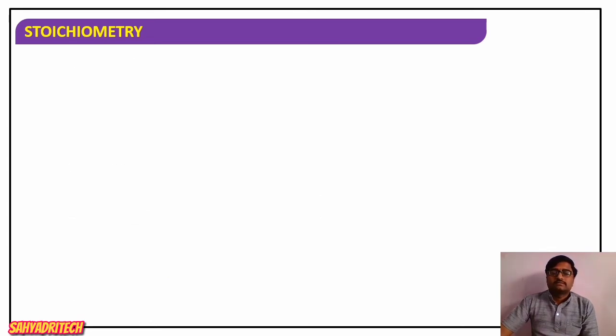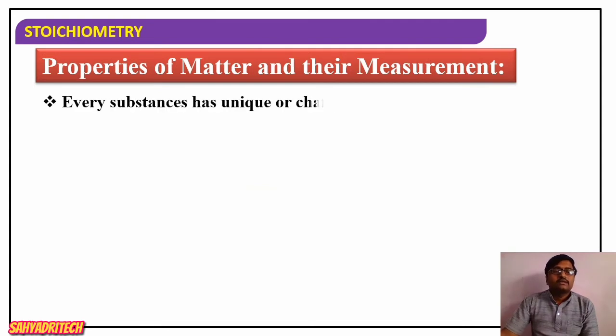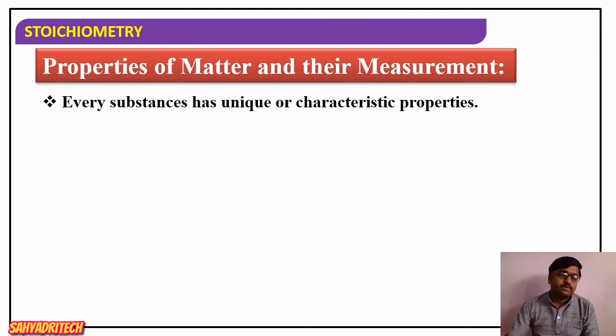Well, now coming to the properties of matter and their measurement. So we considered all types of matter, whatever may be the form. It may be present as mixtures or pure substances. Again, it may be in the form of homogeneous or heterogeneous mixtures, or in the form of elements or compounds. Matter exists in any of these forms, and yes, you can study their properties. We can study their properties, and even measure the properties of the elements quantitatively.